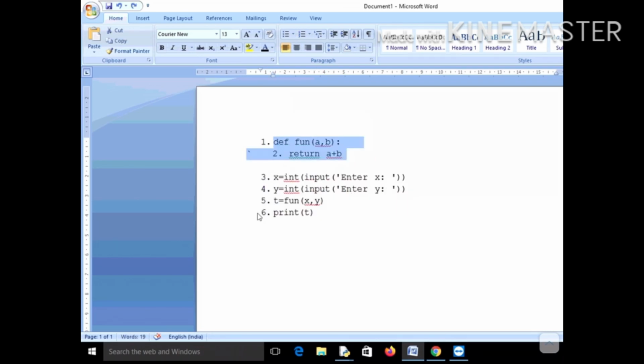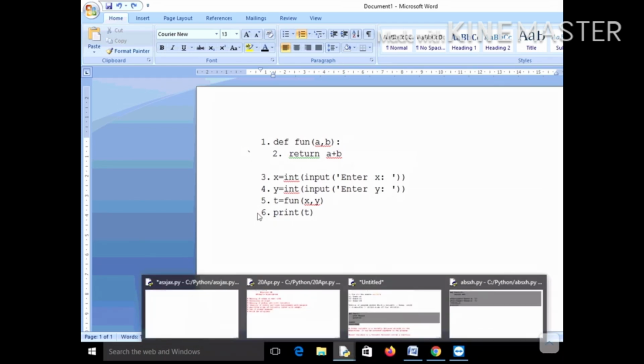This is only about creation of the global environment, and when you call the function, then the local environment will be created, and once there is a return statement or the last statement of the function call, then the control will come out of the local environment. That is, the local environment will be removed from the memory. It will no more exist, and whatever values it is returning will be returned to the global environment. And finally, when the last line of the program gets executed, then the global environment is also erased from the memory. So that is the creation of a global and local environment in a nutshell.